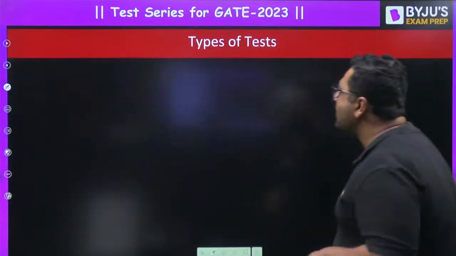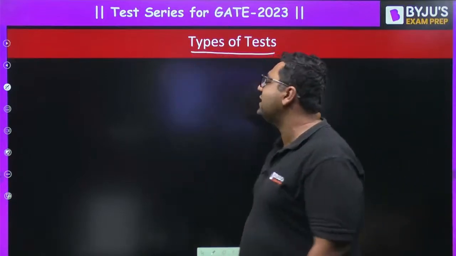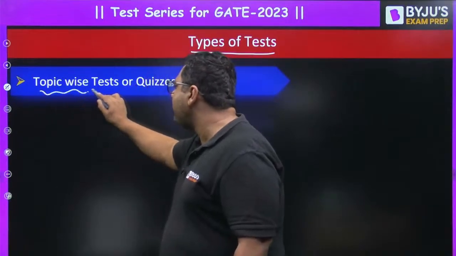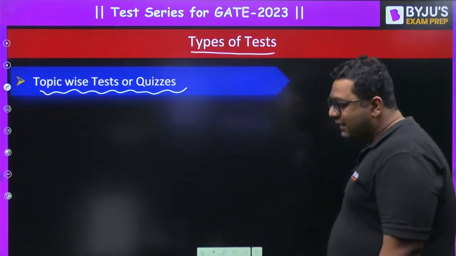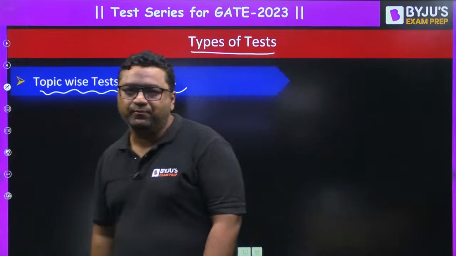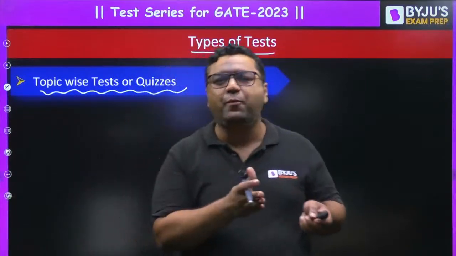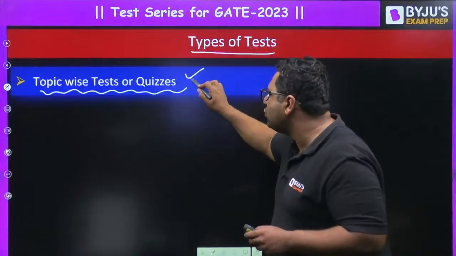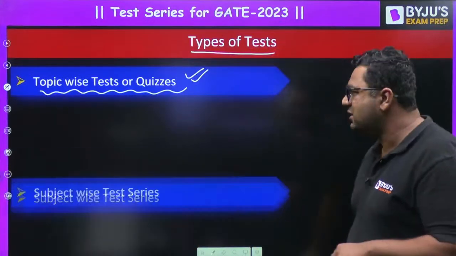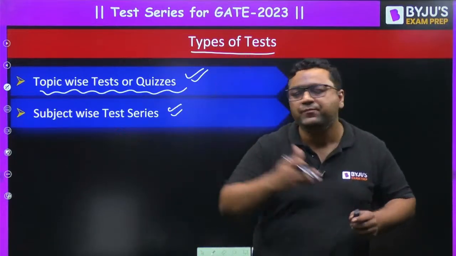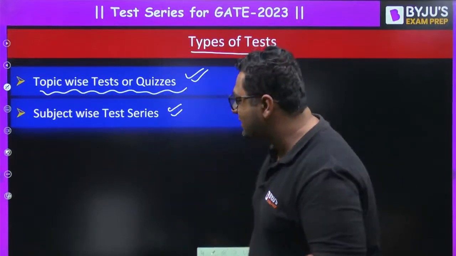So guys, now let us come to the second question, that is the types of test. What are the various types of tests? The first type of test is the topic wise test or quizzes. My dear, whenever you are starting your preparation, you are going through a chapter with a number of topics, and after 2 to 3 topics, you can go for a topic wise test or quizzes. Then, my dear, second is the subject wise test. When the subjects are completed, then you can go for the subject wise test.